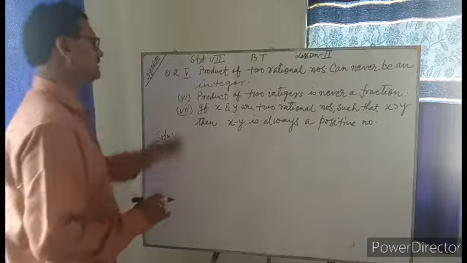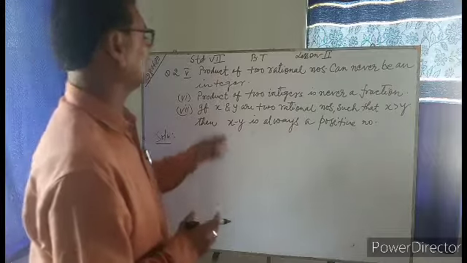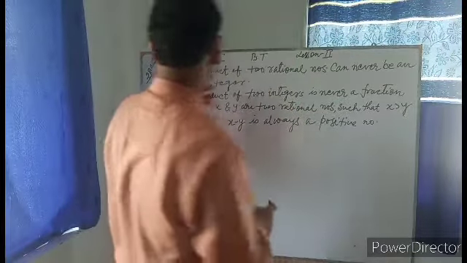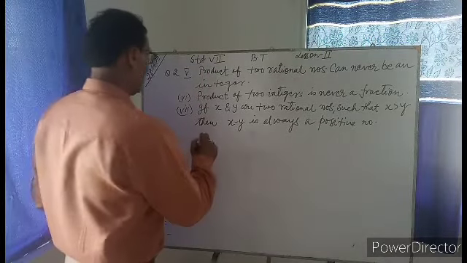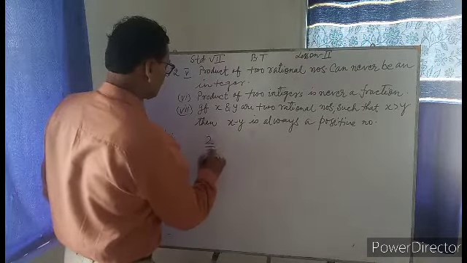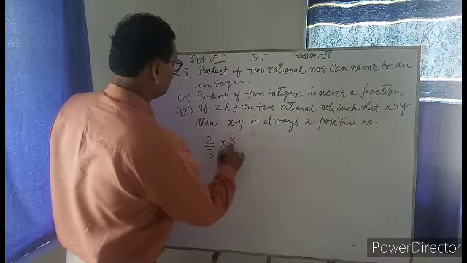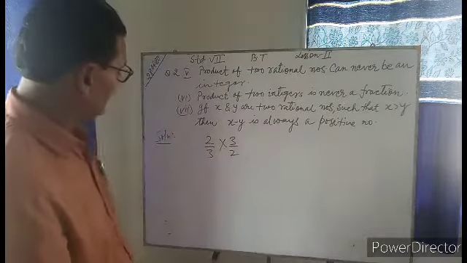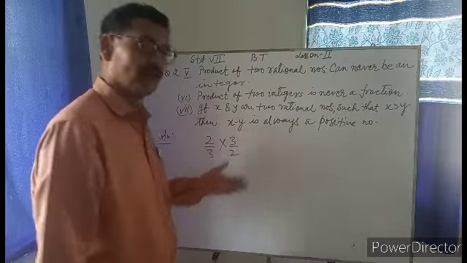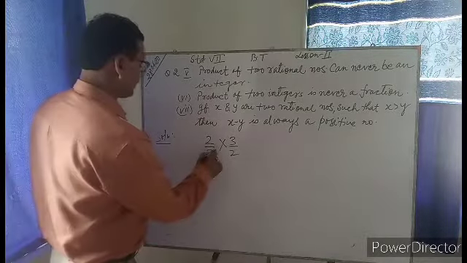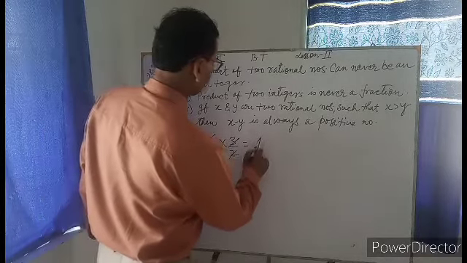We have to see whether this statement is true or false. The statement is the product of two rational numbers can never be an integer. Let us consider a rational number 2 by 3 and another rational number 3 by 2. It is a rational number, no doubt, and 3 by 2 is also a rational number. Now find its product. 3 and 3 cancel, 2 into the answer is 1.